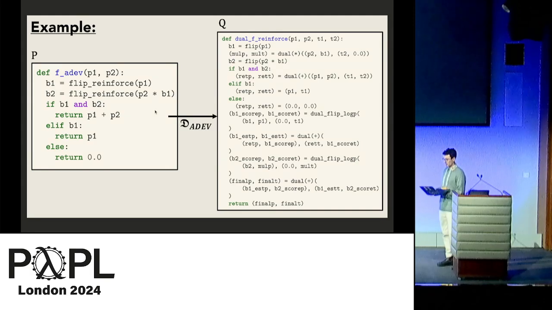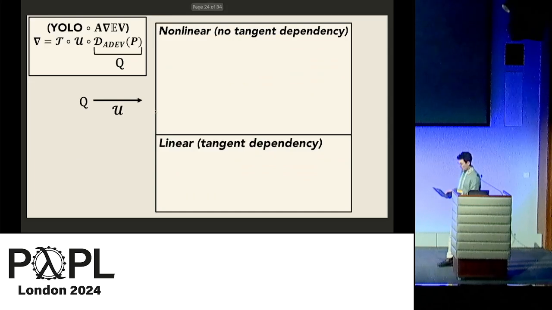If we return to our previous example, I'm going to walk through the sequence of transformations symbolically. First, for a program P written in the restricted version of ADEV's language, we apply forward mode AD to construct the program on the right-hand side. And while we're still working on the formal presentation of this part, our proposition is that the result Q can be soundly assumed to lie within the domain of the unzipped transformation from YOLO, the U transformation.